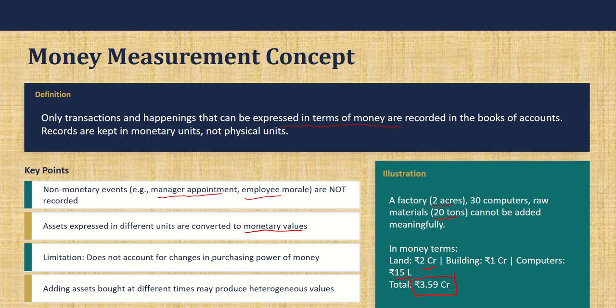But one of the limitations here is that the purchasing power of money is not taken into consideration. As time goes, the purchasing power of money will decrease. Whatever 100 rupees will fetch me today is way different from what 100 rupees would have fetched me 10 years back. That's called the purchasing power of money. Also, assets bought at different times are added together. We would have bought assets 10 years back, and since assets are recorded at historical cost, only that cost will be carried forward. The current value will not be taken into account, considering the appreciation or depreciation of the asset.